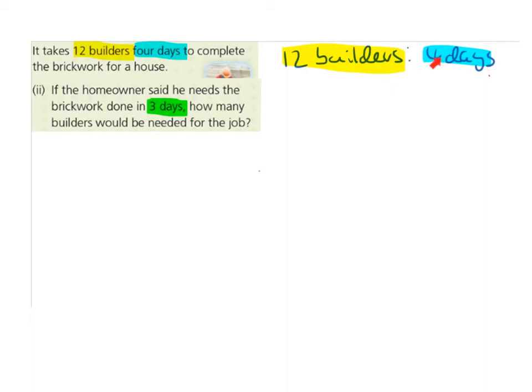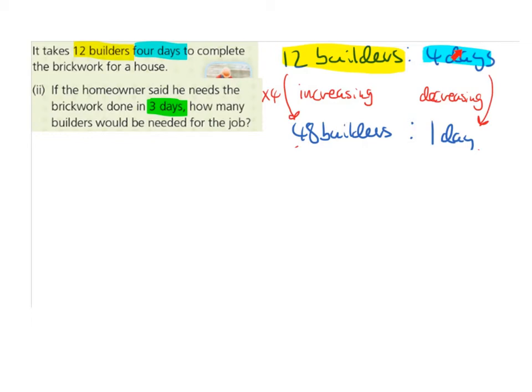So at the moment, we have the ratio for 4 days. So we're going to change the 4 days to 1 day, figure out how many builders would do it in 1 day, and then change the 1 day to 3 days, figure out how many builders would do it in 3 days. So if the number of days is going down to 1, the number of builders will be going up.